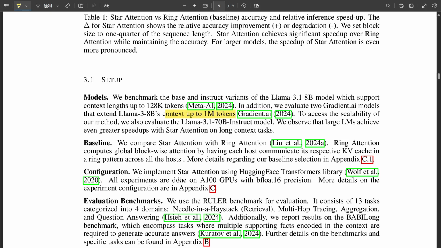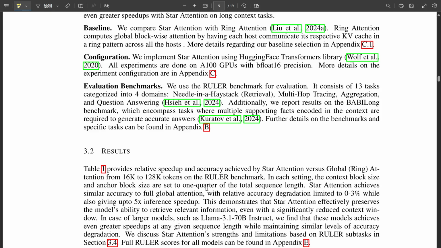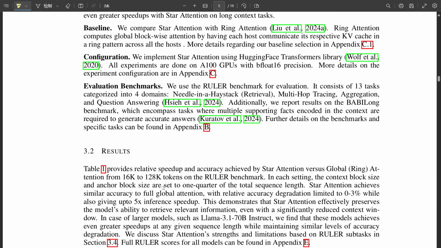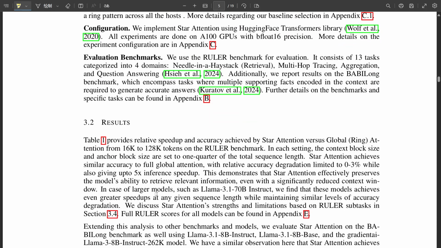That's a great question. And it's a limitation that becomes apparent in multi-hop tracing tasks. These tasks require the model to follow a chain of reasoning across different parts of the text. So instead of just finding a specific piece of information or summarizing a section, it has to connect the dots between multiple facts and understand the relationships between them. Exactly. And because star attention relies solely on that global attention step in the second phase to tie everything together, it struggles a bit when those connections span across multiple blocks. It's like each expert has a piece of the puzzle, but they can't directly talk to each other to figure out how those pieces fit together.